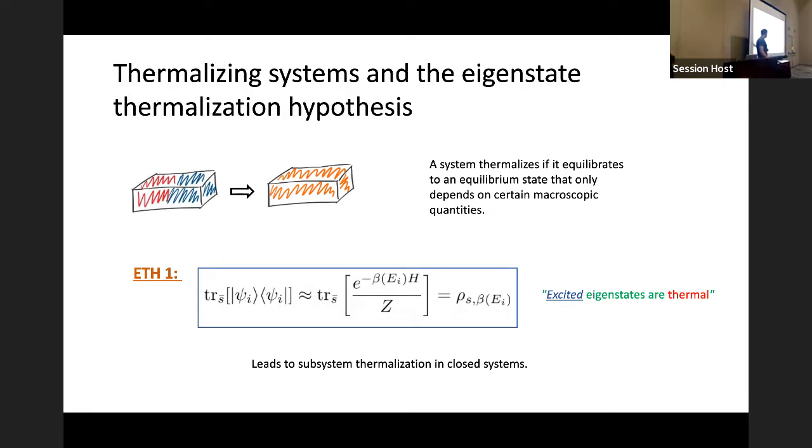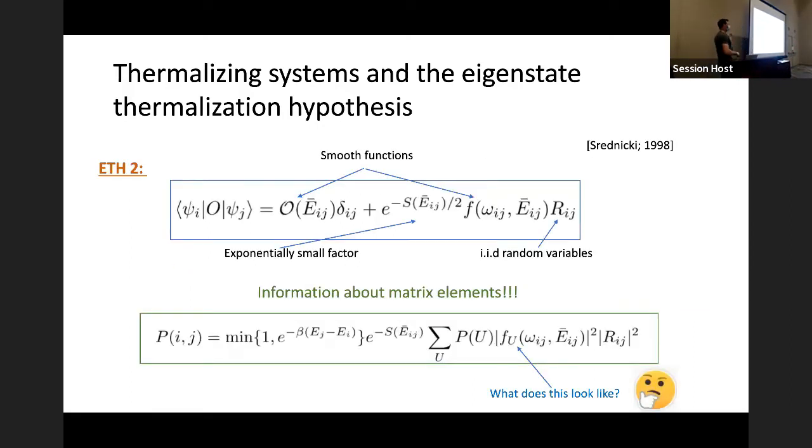And this directly leads to subsystem thermalization in closed systems, which means that if you have a closed system and you just look at a subsystem, the rest of the system will act as a bath on the subsystem. And that's why ETH was originally proposed. Okay, so that's one formulation of it. But it turns out there's another one that's equivalent, that's much more useful for our proof.